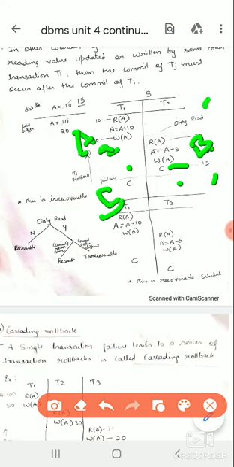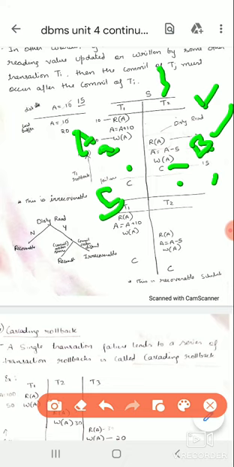If the earlier example is followed, then this is called an irrecoverable problem, because B is first submitting the paper, and later on A makes changes to the answers. In this way, if B also wants to make changes, it can't be done as the paper is already submitted. This type of scheduling is called irrecoverable, because it can't be recovered further.